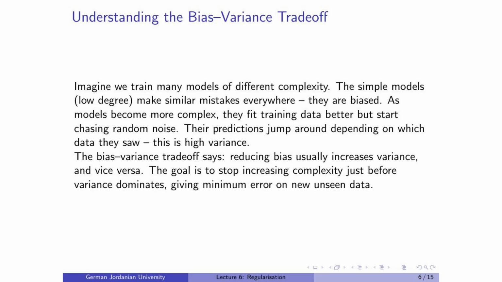Simple models make consistent mistakes, and that's bias. Complex models fit the training data well, but vary too much with new data. That's variance. The trick is to stop adding complexity when variance starts to dominate, keeping the model general but accurate.